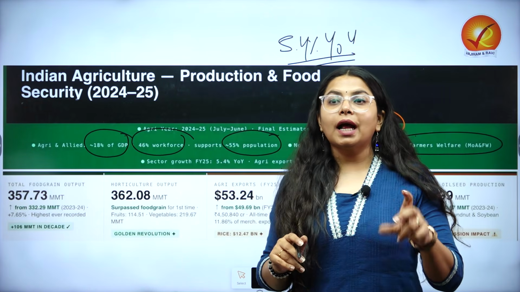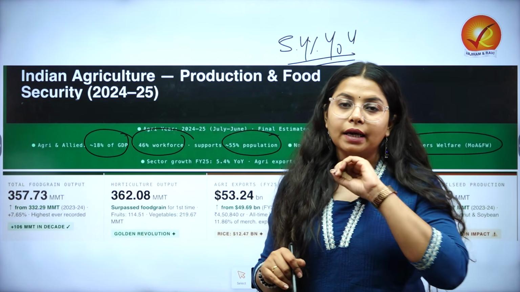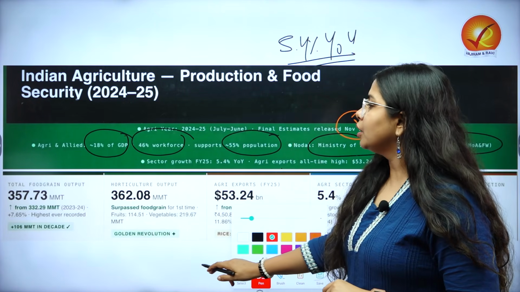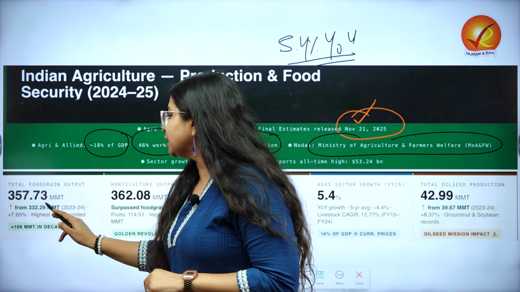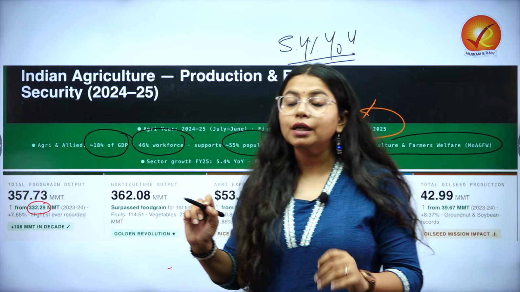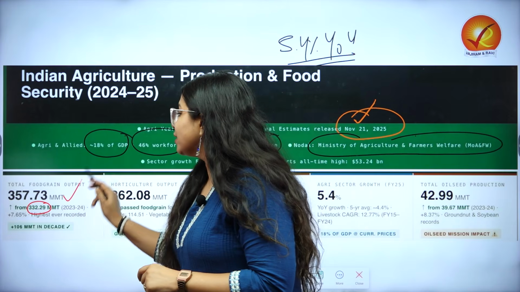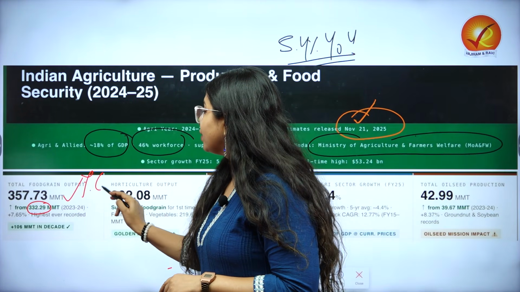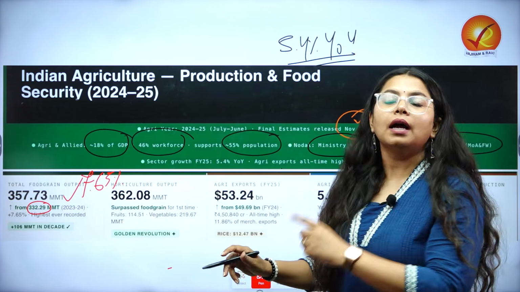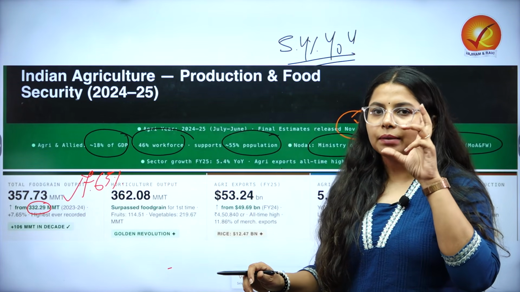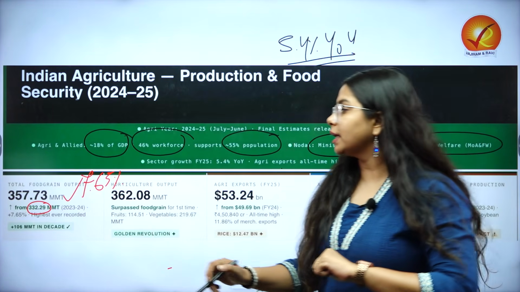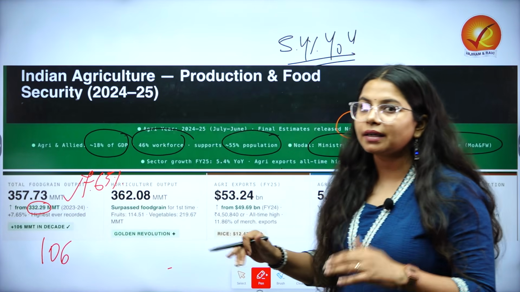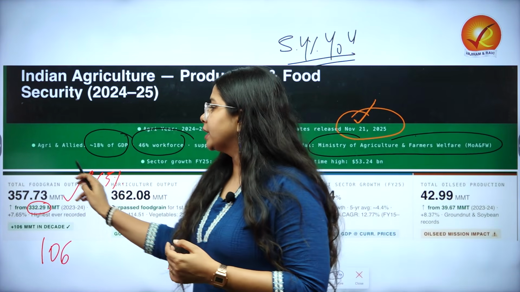And now let us look at the more detailed data here. Starting with total food grain output, which has seen a huge increase from 332.9 million metric ton to 357.73 million metric ton. That means there has been an increase of 7.65%. Apart from that, another number that might help you to understand how we are looking at it is that we have only added 106 million metric ton in a decade in terms of food grain output.